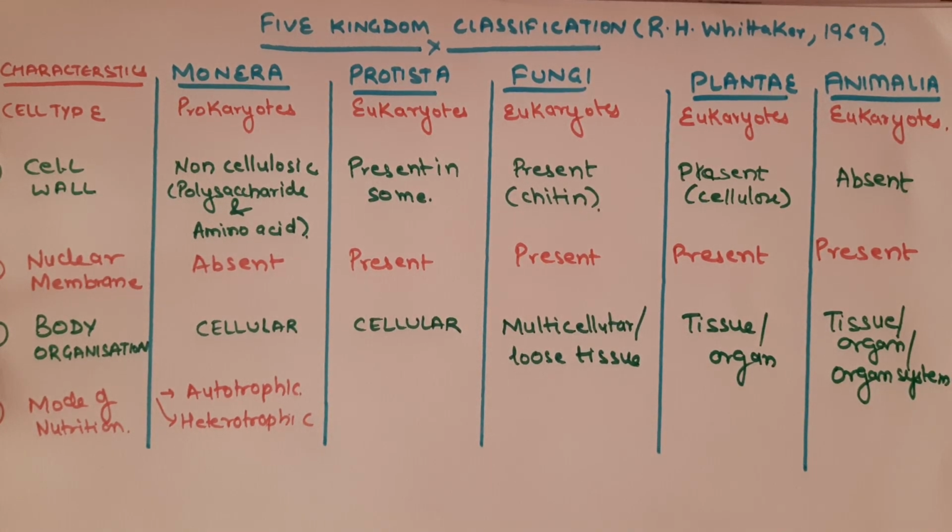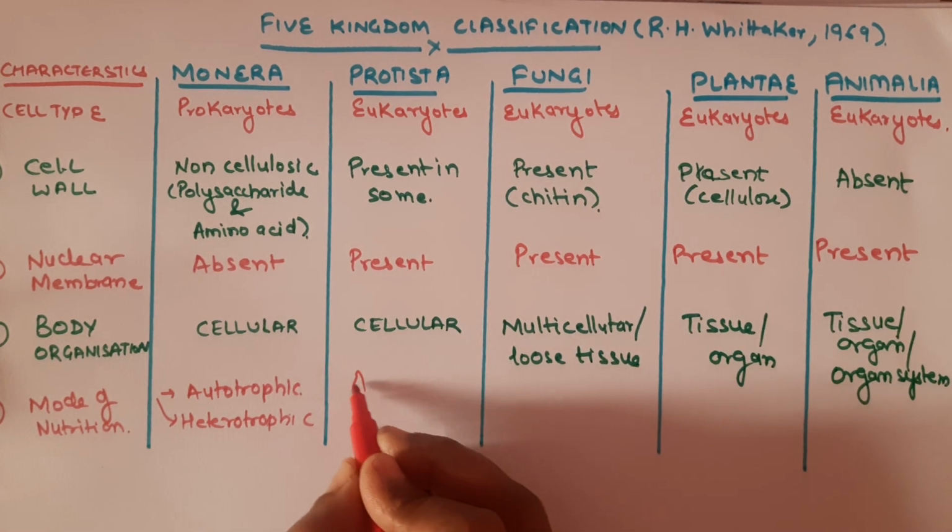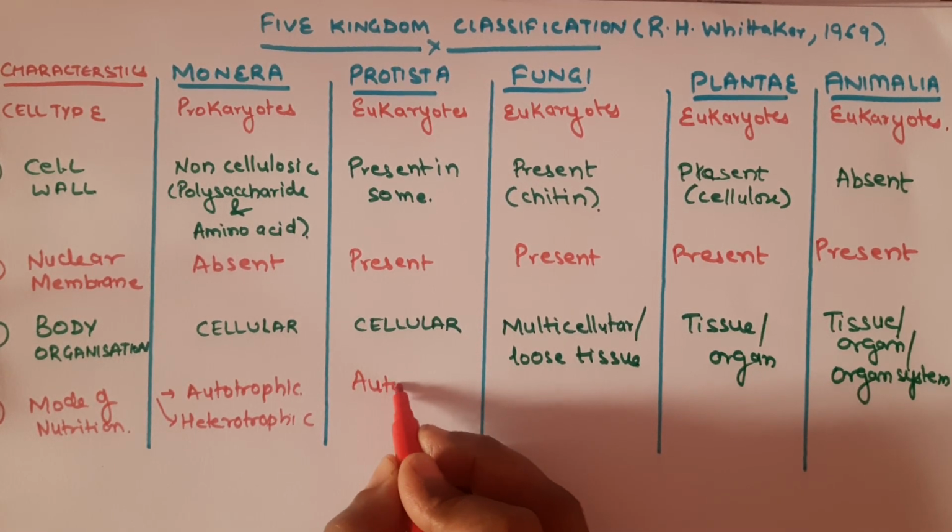Autotrophic includes the chemosynthetic and photosynthetic organisms, and the heterotrophic mode of nutrition includes saprophytic and parasitic modes of nutrition. The Protista organisms are autotrophic.